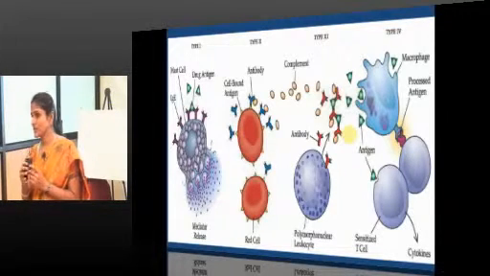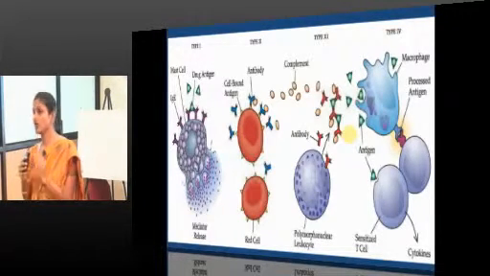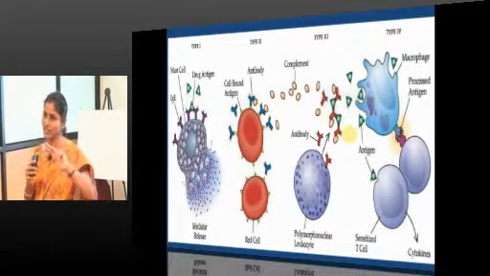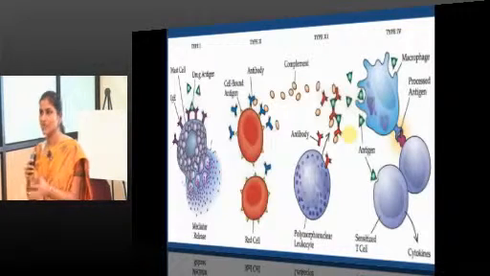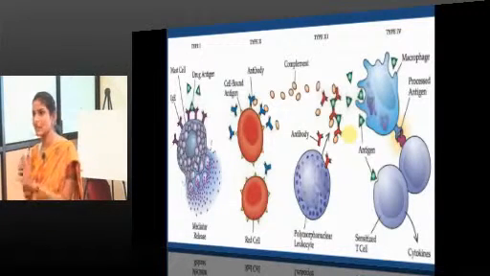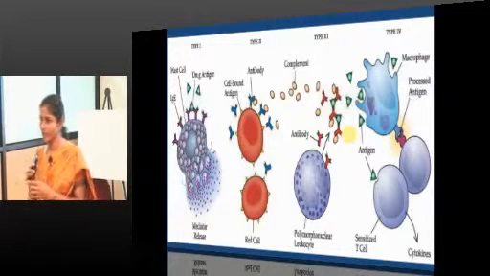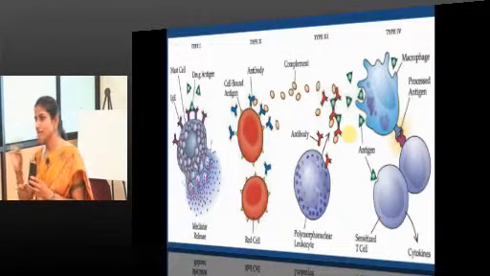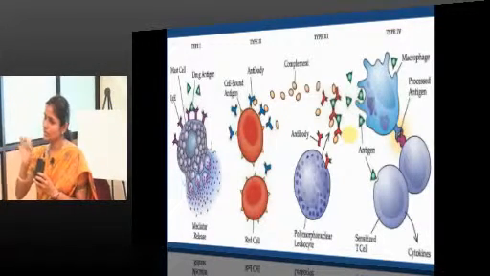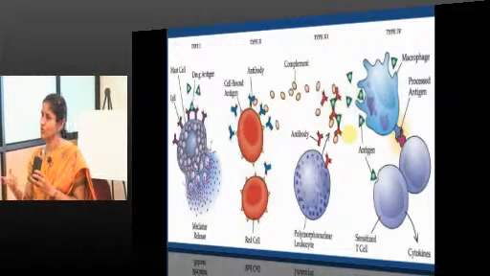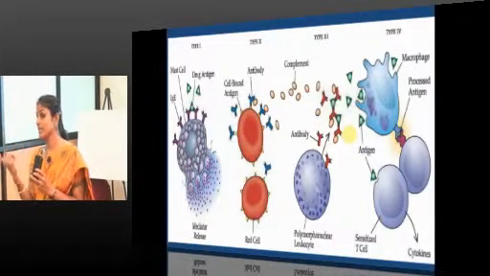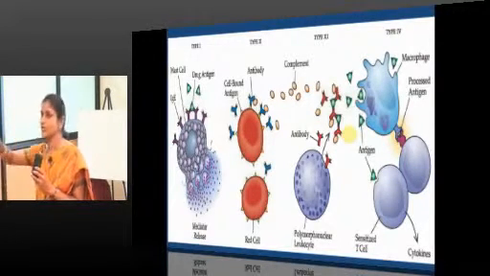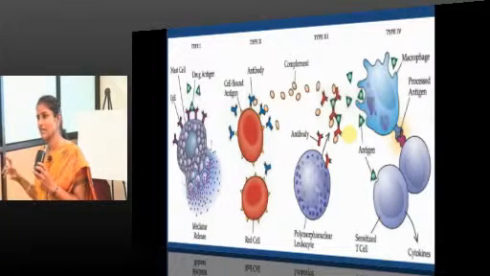Where is the location of the antigen? Where does the antibody combine with the antigen? On the surface of a cell or in the circulation. In type 2 hypersensitivity reaction, antibody directly combines with the antigen present on the surface. For example, AIHA, autoimmune hemolytic anemia, where the antibodies are directed against the antigens on the surface of the red cell. So, they directly attack the antigens on the red cells and cause lysis. This is type 2. SLE, immune complex formation in the circulation, that complex goes and is deposited in favorite sites, that is type 3.